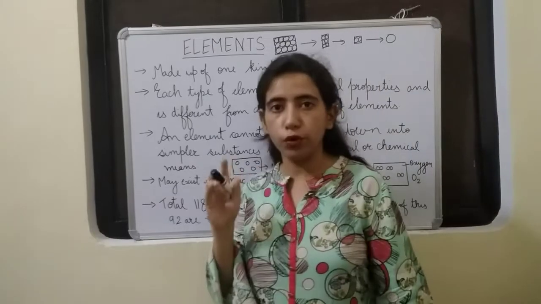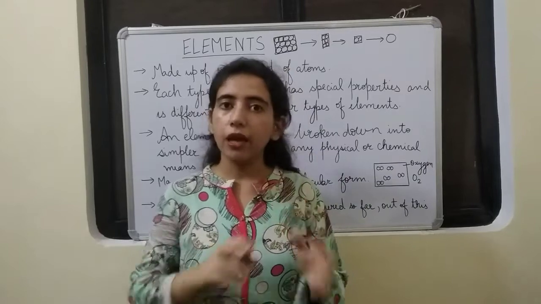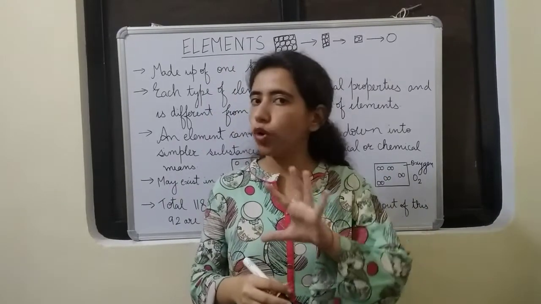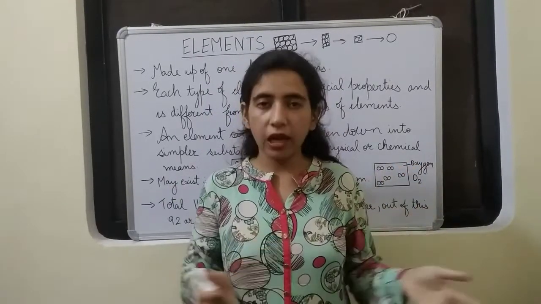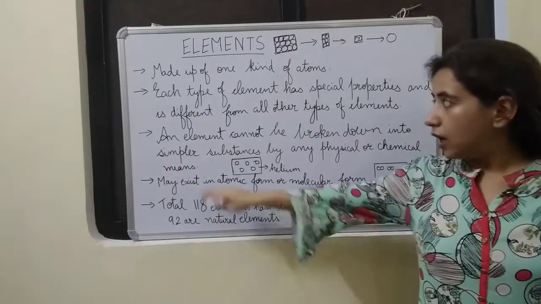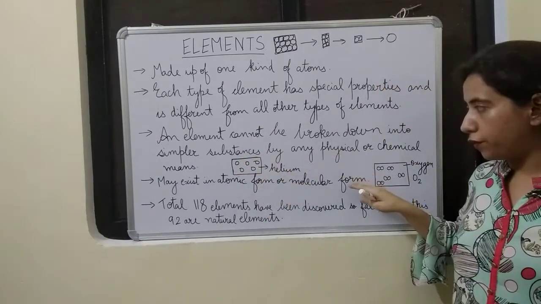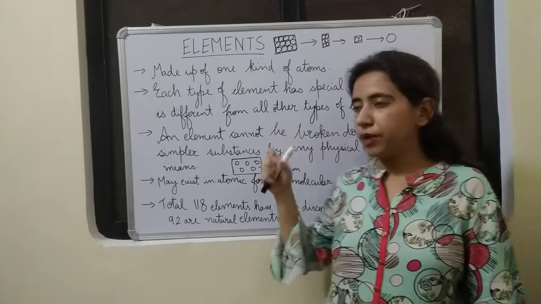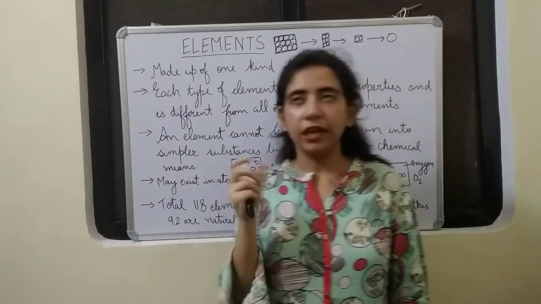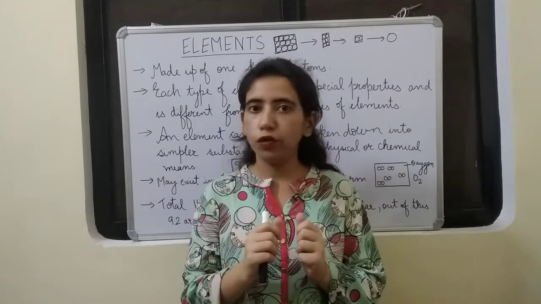In the first point I told you about atoms, that they are very tiny indivisible particles, and in most of the cases the atoms do not exist independently. They combine to form molecules. Okay, so now you understand. Elements may be in the atomic form or in the molecular form, like the case of helium. Helium is a noble gas, that means its atoms can exist freely. They need not combine to form molecules.